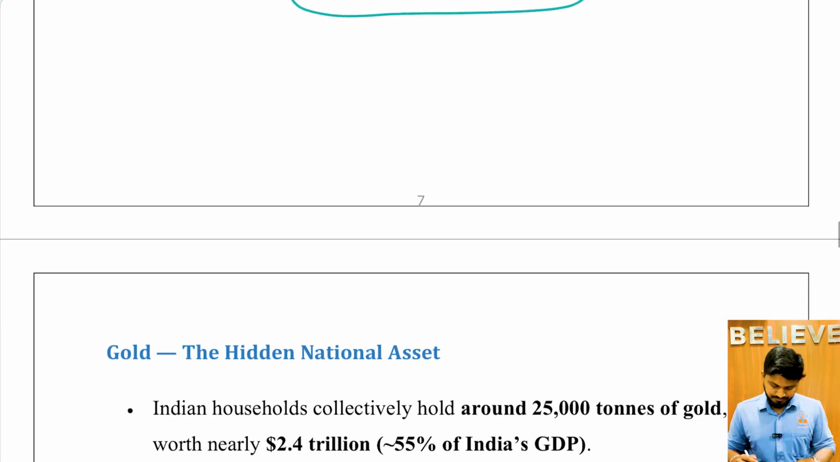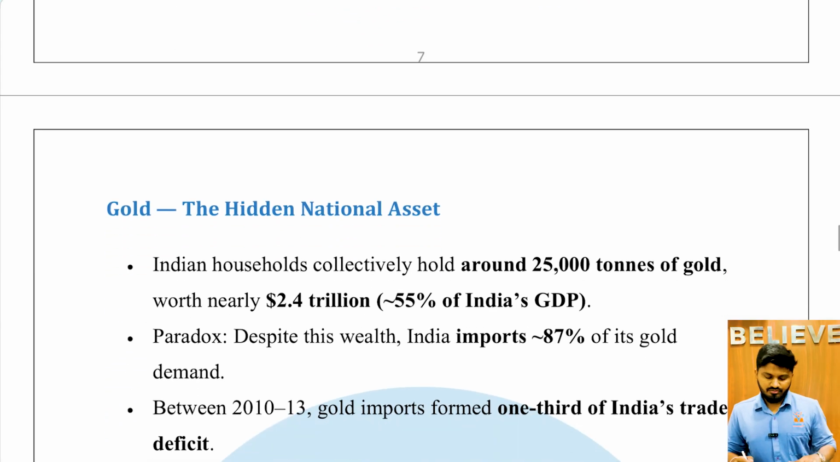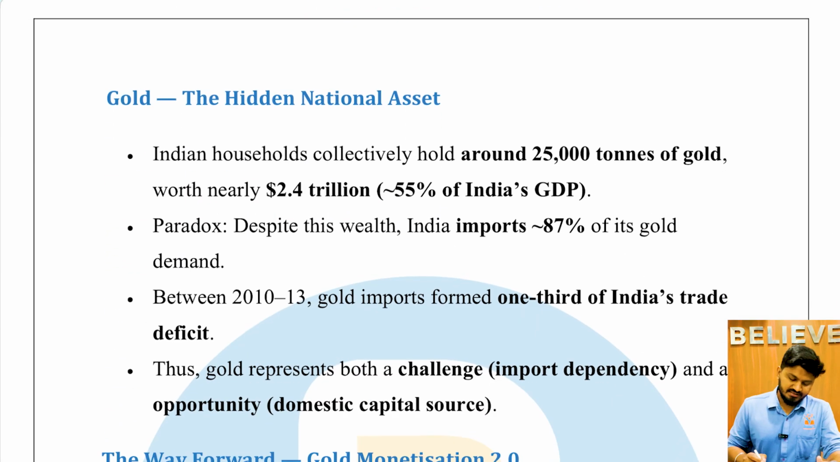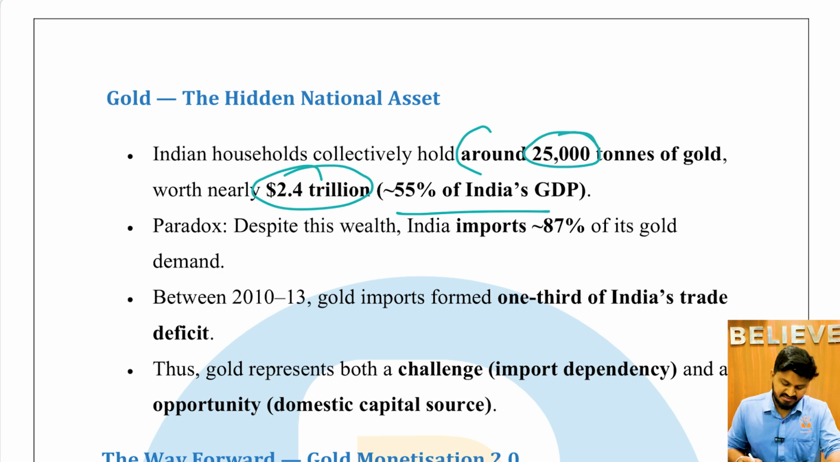So, the alternative provided here is gold, which is the hidden national asset. Indian households collectively hold around 25,000 tons of gold worth $2.4 trillion, which is around 55% of India's GDP itself. The paradox is that despite this wealth, India imports 87% of its gold demand.